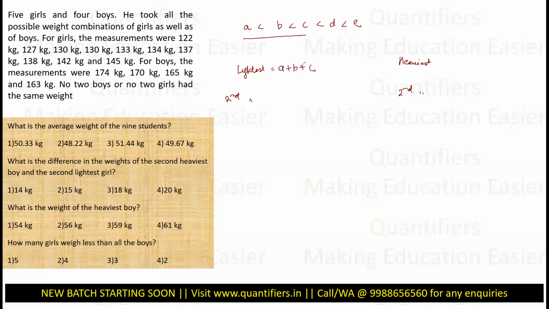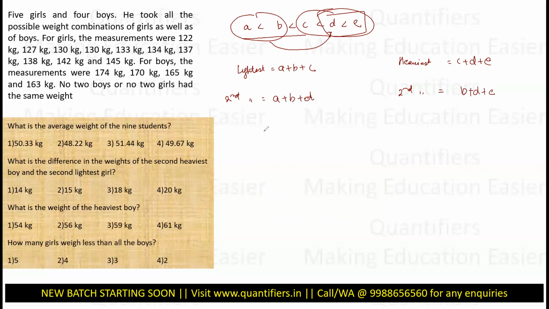I will also show one example to bring clarity. Second lightest would be bottom 2 and this D, A plus B plus D. Because when you have to form the second lightest, bottom 2 have to be there when you are adding 3 products, and then C is already used, so the weight higher than C. So A plus B plus D. Similarly, heaviest one would be C plus D plus E. And the second heaviest one would be, you will keep the D plus E, and then you will not use C, you will use B. Right, so you can combine these things.